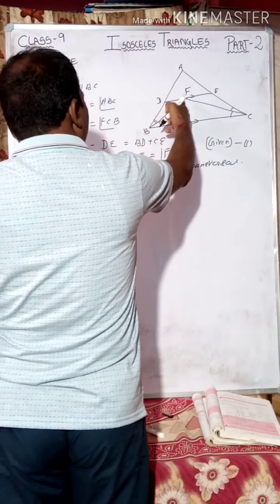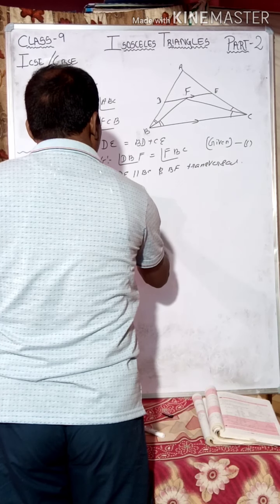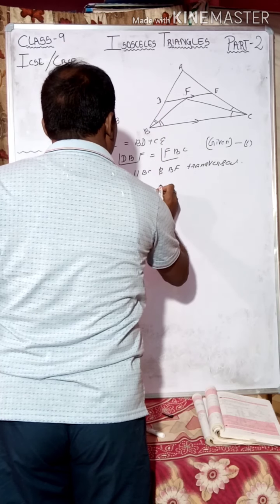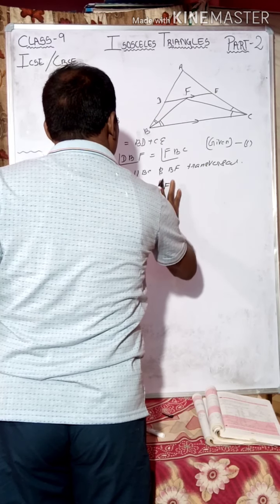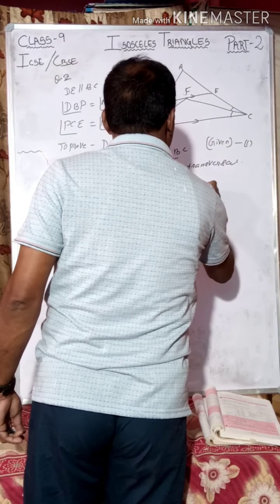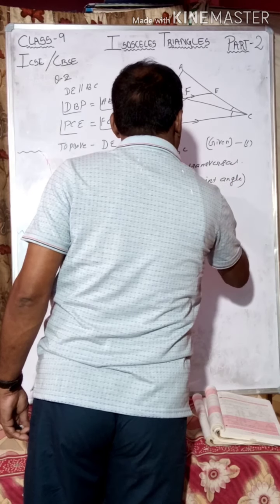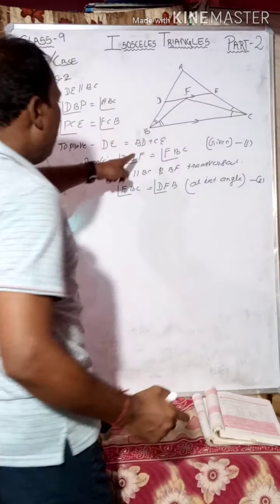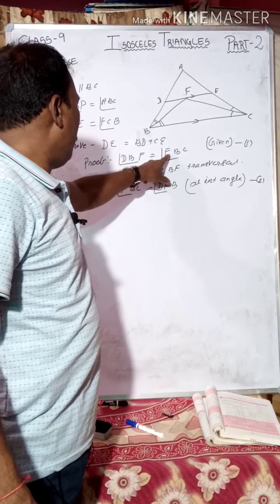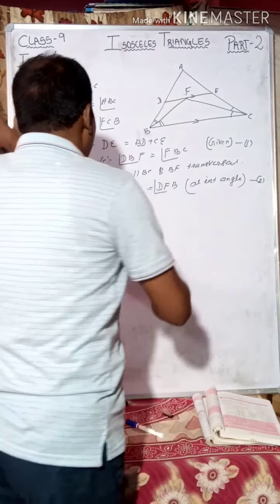So angle FBC is equal to angle DFB, why? Alternate interior angles. This is equation 2. Look at equation 1 and 2. DBF is equal to FBC. FBC is equal to DFB.